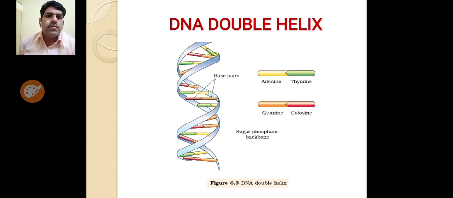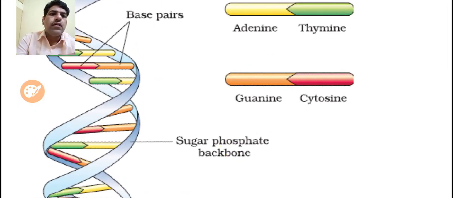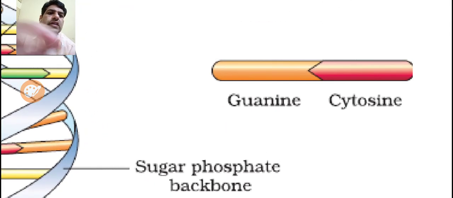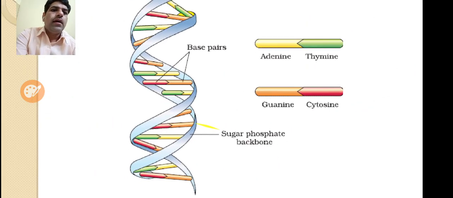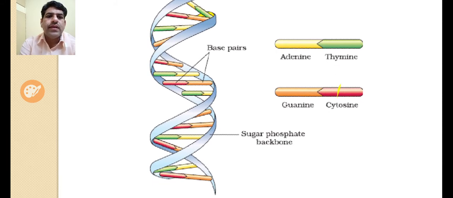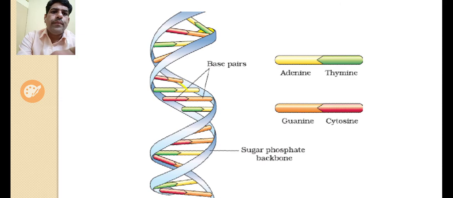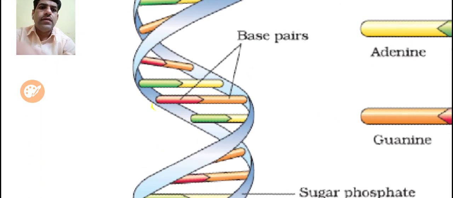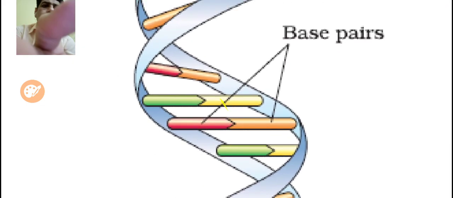Here also you can see the DNA double helix. Here you can see guanine is always joined with cytosine with 3 hydrogen bonds, while adenine is joined with thymine by 2 hydrogen bonds. And this is the sugar phosphate backbone, and this one is the base pair. Here this is the base pair.